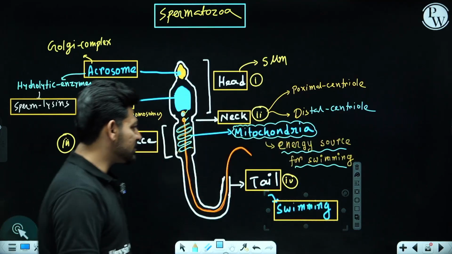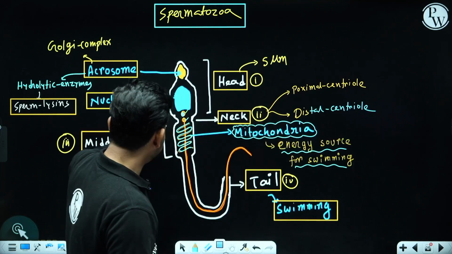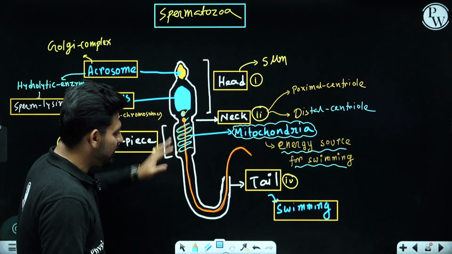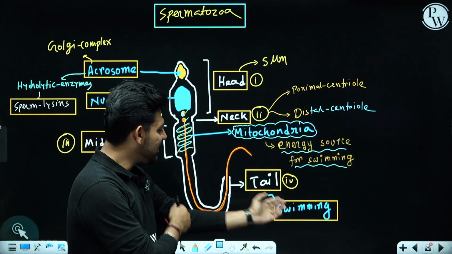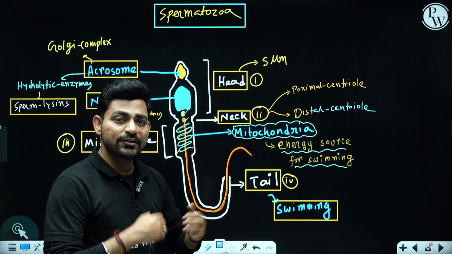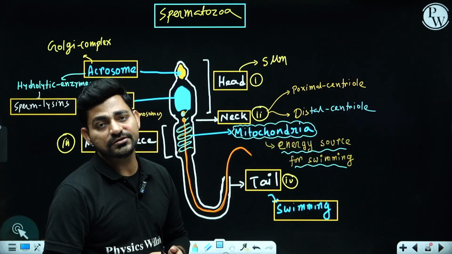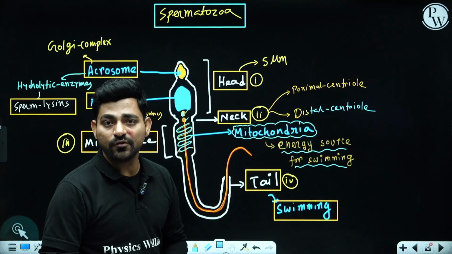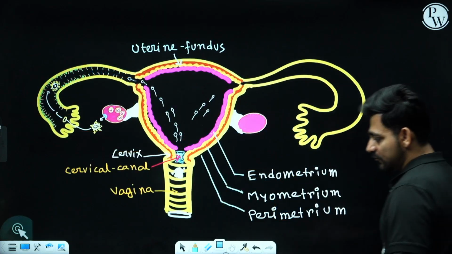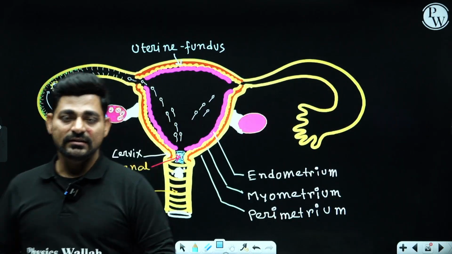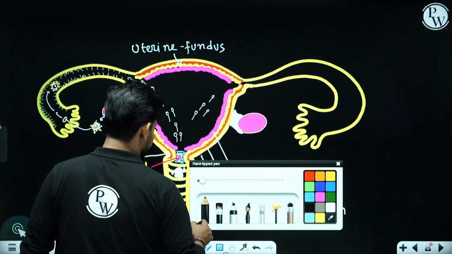So the energy source will be the mitochondria present in the middle piece of the sperm, and with the propulsion capability of this tail or flagellum, they will be swimming towards the ovum, aiming for fertilization. Okay, now we are done with the process of spermatogenesis. Now we'll talk about oogenesis.